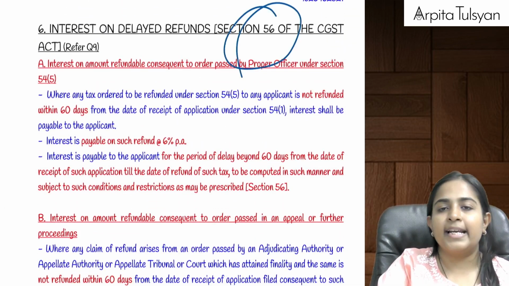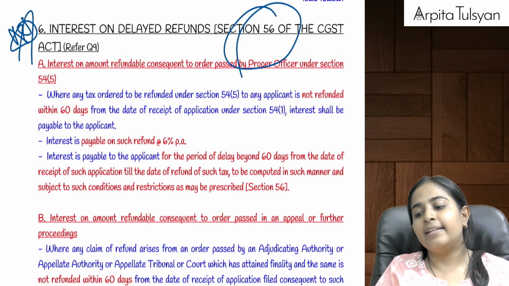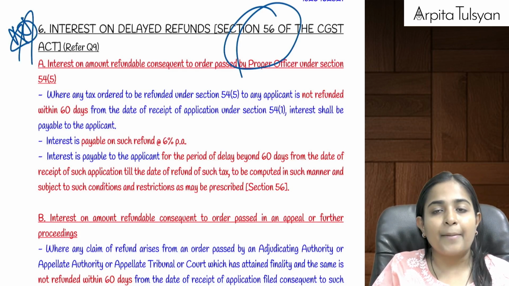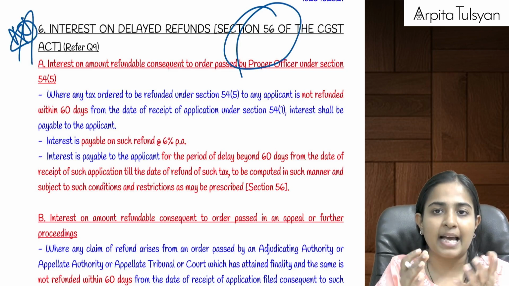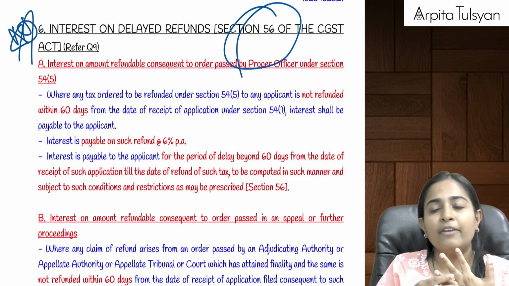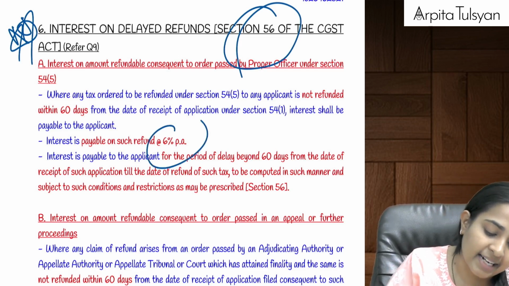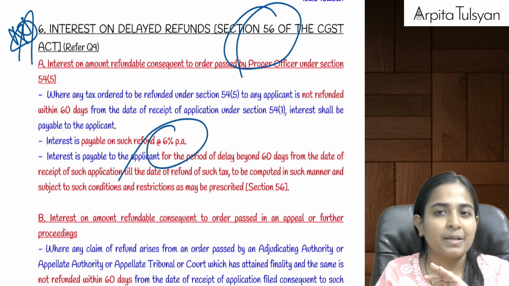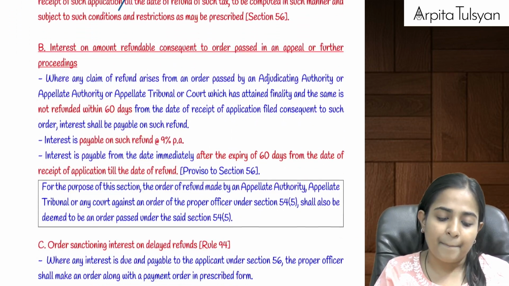Then going on to the next section, section number 56, which is important. We had already studied that refund is to be paid within a time period of 60 days. If there is a delay beyond 60 days from the date of making the refund application, then from the 61st day, the department is required to pay us interest at the rate of 6% per annum, simple interest, till the time the refund is paid to you.